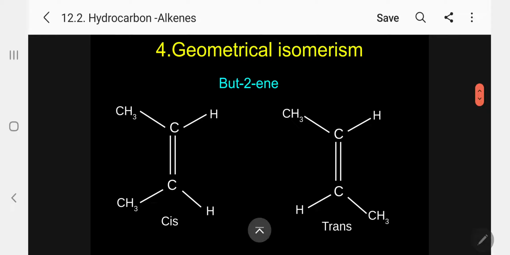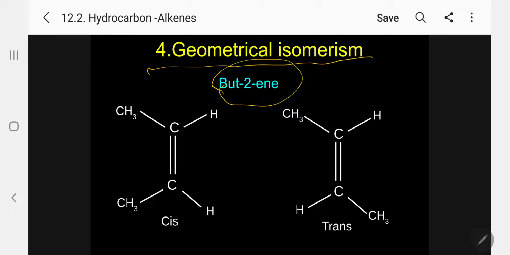Coming to the fourth, for example, geometrical isomerism is possible. We have to see here. Because 2-butene, a specific compound, will show geometrical isomerism, cis-trans isomerism. Kindly follow. What is cis? This is 2-butene, both cases 2-butene.